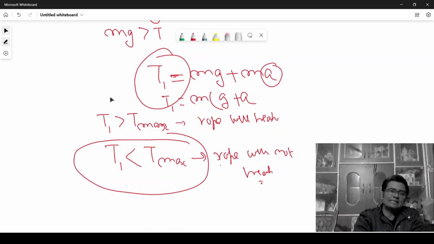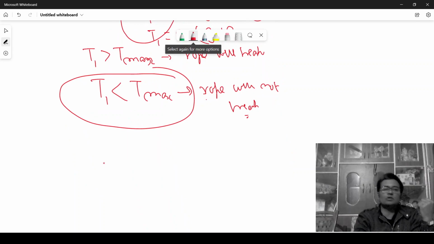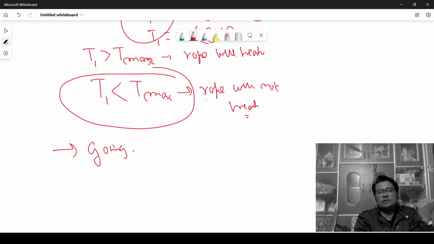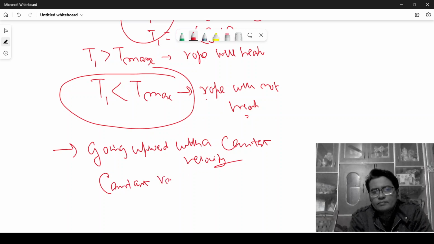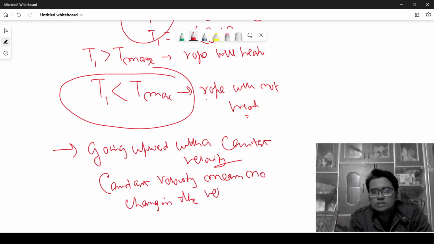Now we will see the second case, where you are going upward with a constant velocity. If I am going upward with a constant velocity, it means there is no change in velocity with time.